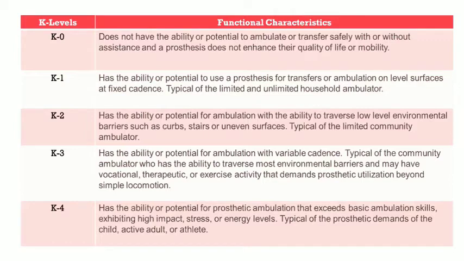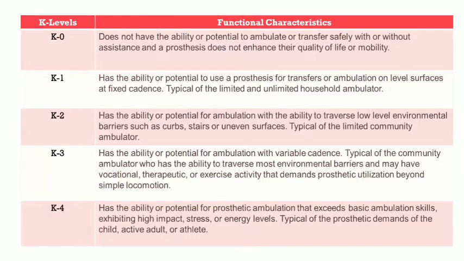In K1, the patient has the ability or potential to use a prosthesis for transfer or ambulation on level surfaces at a fixed cadence. But in K2, the patient has the ability or potential for ambulation with the ability to transfer over low-level environmental barriers such as curbs, stairs, and uneven surfaces. Or you can say the typical or limited community ambulator inside the society.